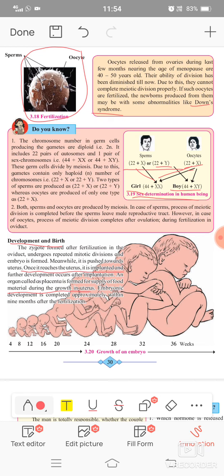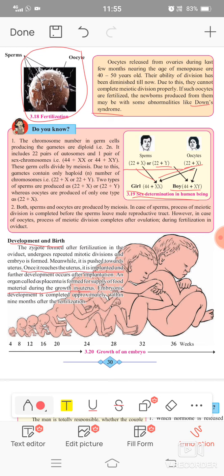That zygote continuously divides and redivides mitotically, and after that mitosis the zygote is converted into an embryo. That embryo is continuously pushed forward from the oviduct towards the uterus. In the uterus, the developed embryo is implanted.